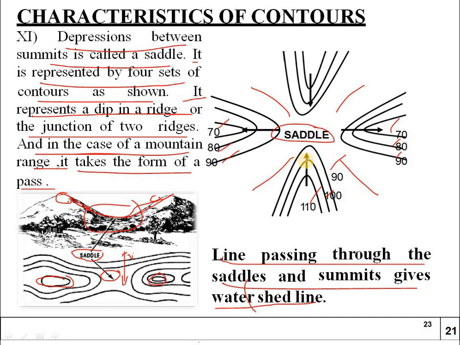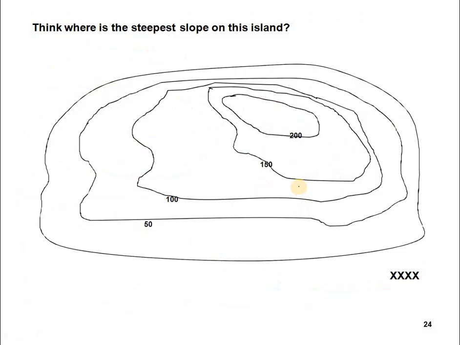It is coming, the arrow shows it going down, the down portion which is coming from up to down, and it is going up in this portion. 70, 80, 90. You have to observe the difference here. Higher value is down here, and here the lower value is down. And here the lower value is up and the higher value is down. That means this is the difference of the values of levels.